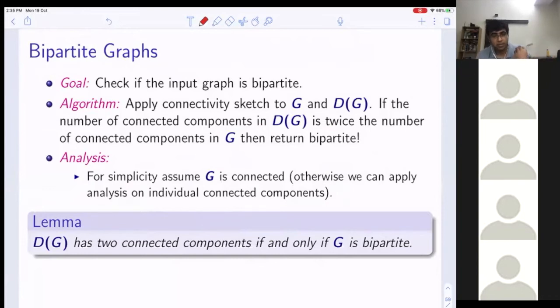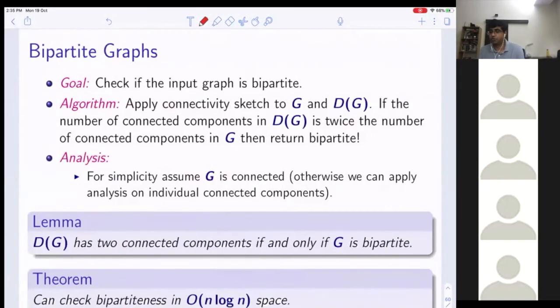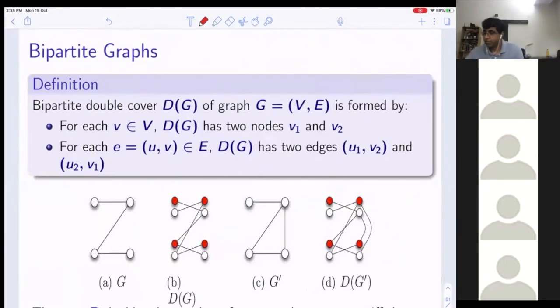If I prove this, then I'm very happy, because that gives me the correctness of the algorithm. What I've shown is that we can check whether a graph is bipartite or not in order n log n space. So modulo this lemma, we know how to do bipartite testing in order n log n space. Okay, so what about the proof? Anybody?